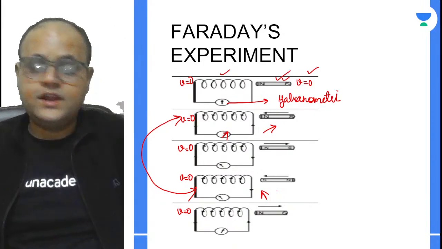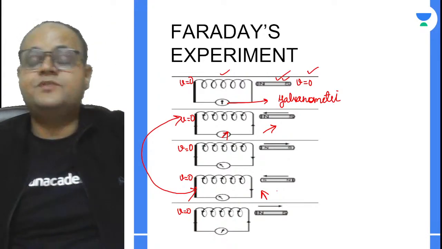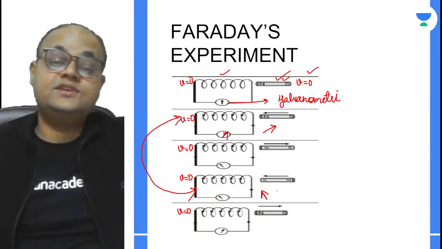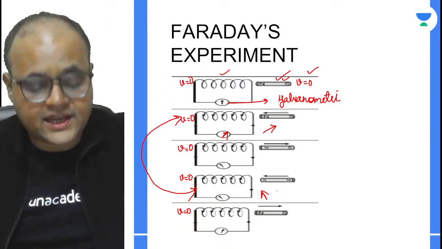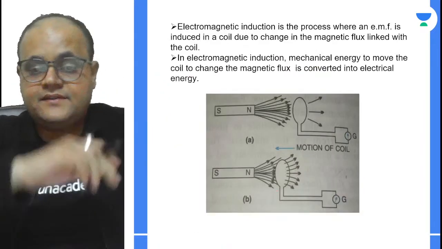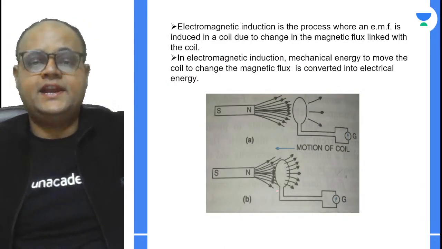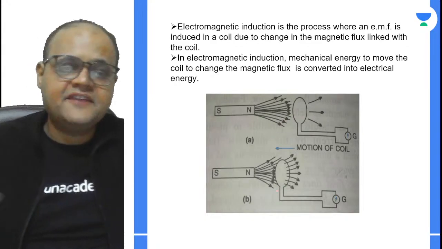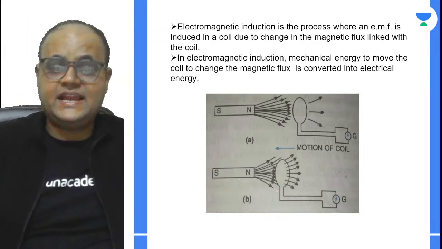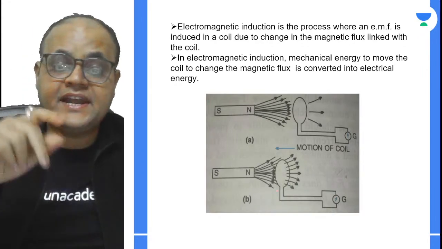So whatever he concluded from these particular observations, those conclusions are known as Faraday's laws of electromagnetic induction, right? Now let's see the technical part. If I have to define what electromagnetic induction is, how will I define it? I would say electromagnetic induction is the process where an EMF is induced in a coil due to the change in the magnetic flux.